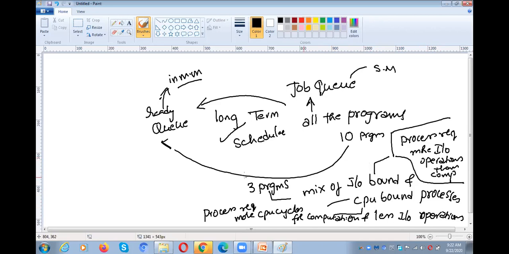So it is the responsibility of a long-term scheduler to select a mix of IO bound and CPU bound processes and keep them in the ready queue. So if all the programs are CPU bound, what happens? All processes require the CPU. P1 requires the CPU, P2 requires CPU time, and P3 is also CPU bound. All require more CPU cycles.